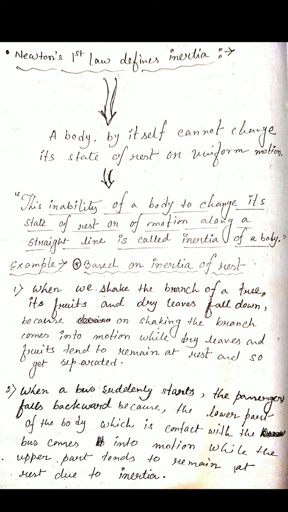Best example, a person standing in a bus falls backward because when the bus suddenly starts moving forward, the lower part of the body, that means the legs, come into motion, but due to the inertia of rest, the upper part of the body continues to remain at rest.